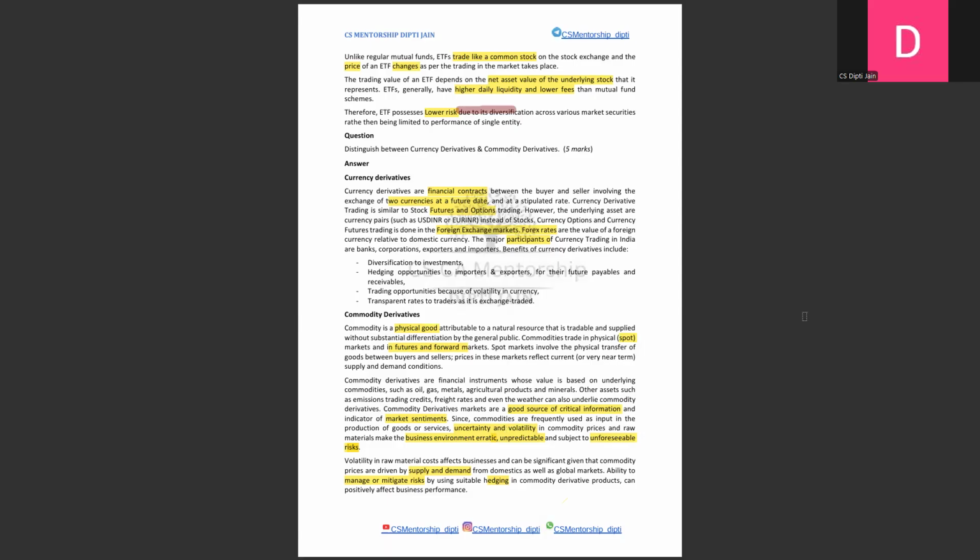Another risk we can see, and if you don't remember the answer, you can also add from your own creativity, is uncertainty and volatility. If there are any circumstances in a particular country, let's suppose we import oil from Russia, and if there's a war between Russia and Ukraine, the prices will be affected. Like this, you can also quote examples that will show your knowledge. You don't need to stick to the words of the book, but what you say should make proper justification and should make sense. I hope this helps you in identifying what mistakes you have been making.